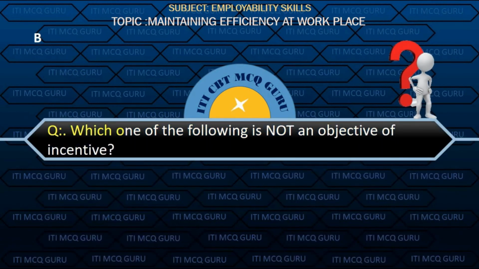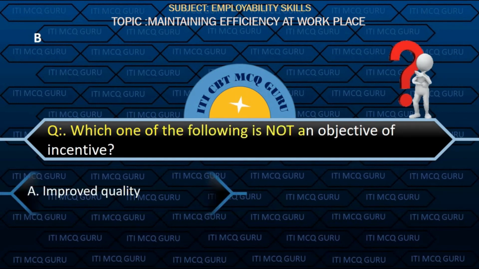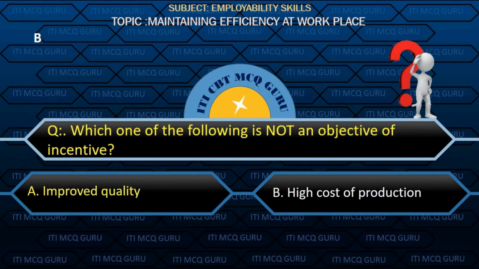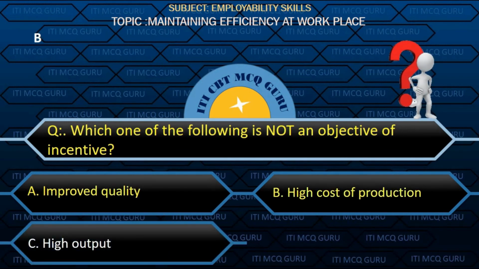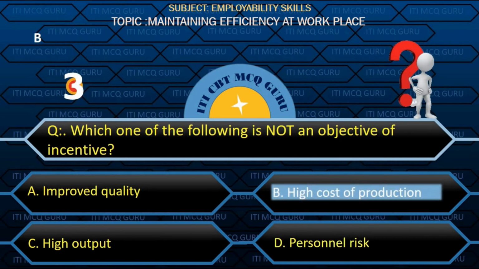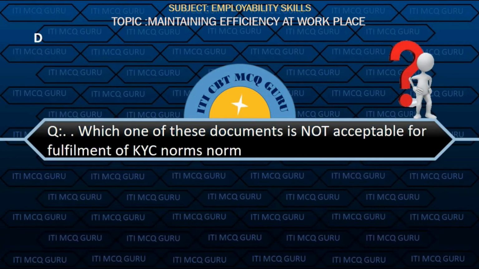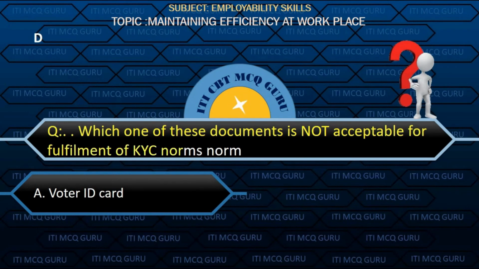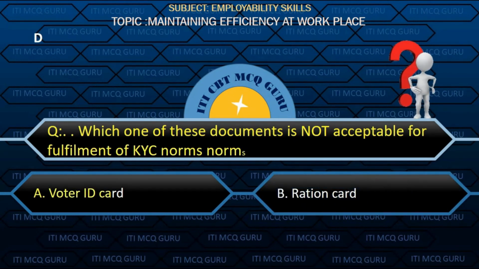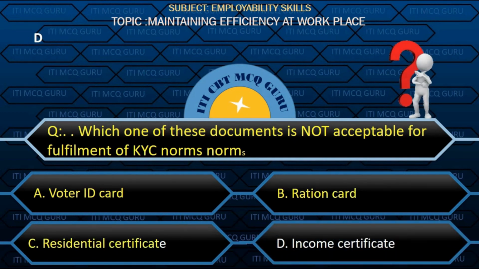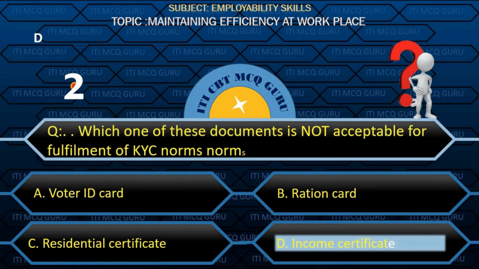Which one of the following is not an objective of incentive? Option B, high cost of production. Which one of these documents is not acceptable for fulfillment of KYC norms? Option D, income certificate.